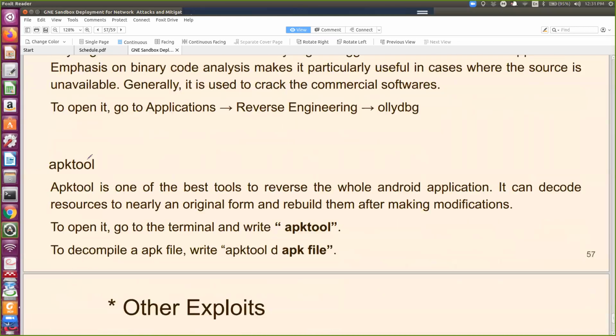Then you have another tool, APK tool. Now you want to check the vulnerability of mobile applications. On the Google Play Store, there are a number of applications available nowadays. Using this APK tool, you can do reverse engineering.